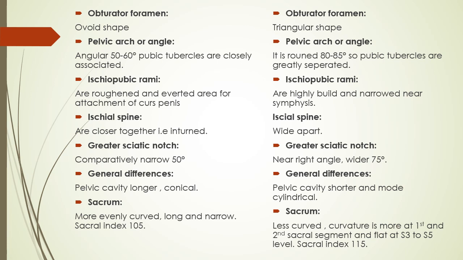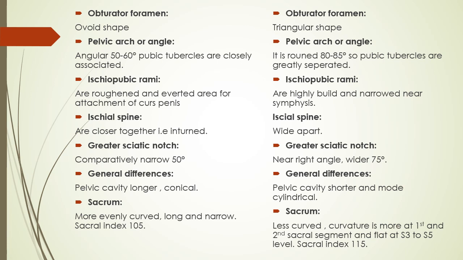In male, the ischiopubic rami are roughened and everted, an area for attachment of the crus penis, whereas in female the ischiopubic rami are narrow near the symphysis. In male the ischial spines are close together or inturned inward, whereas in female the ischial spines are wide apart for facilitation of the head of the fetus, because they are wider.